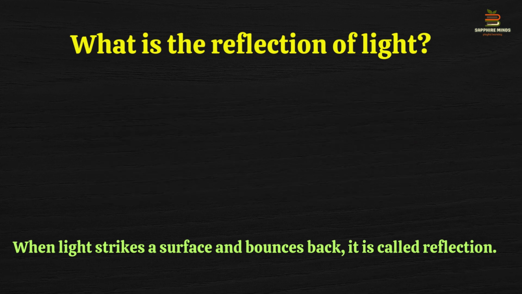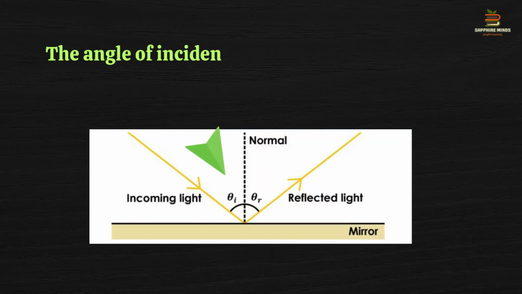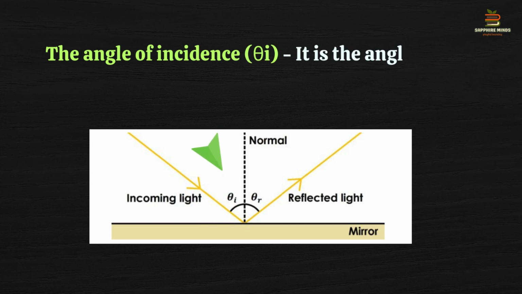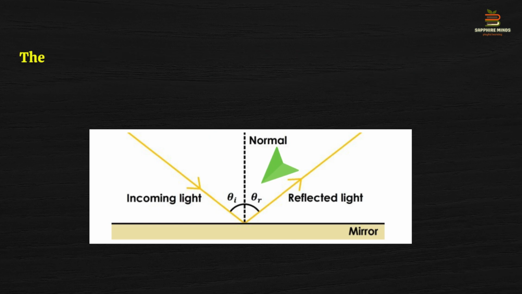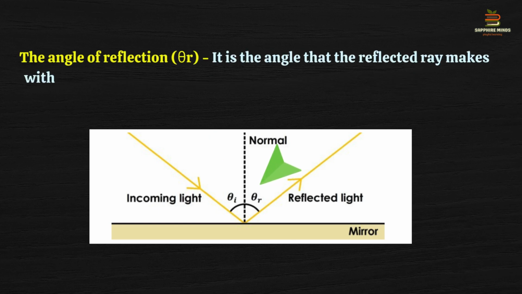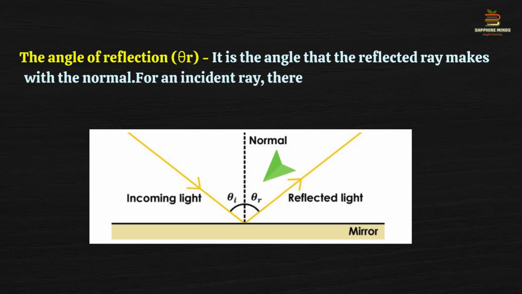Now the angle which is formed by the incident ray and the normal, we call it as the angle of incidence. And the angle which is formed between the reflected ray and the normal, we call it as the angle of reflection.